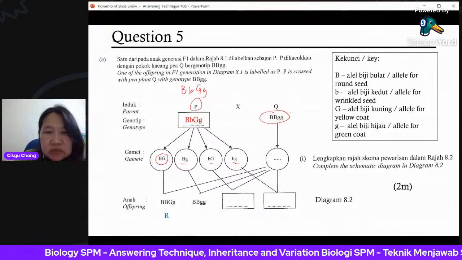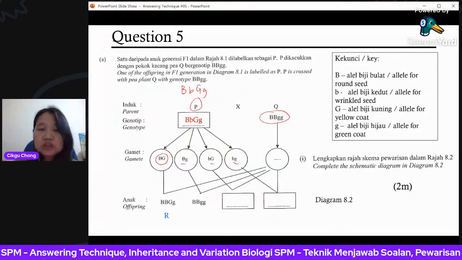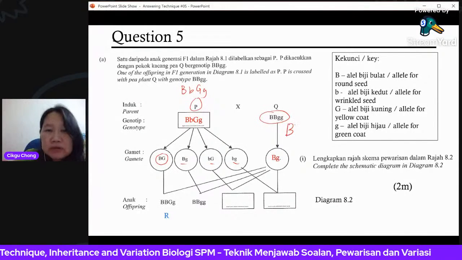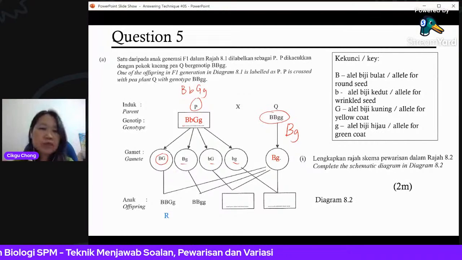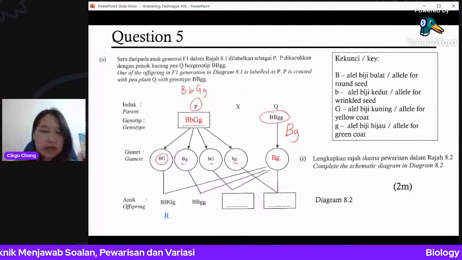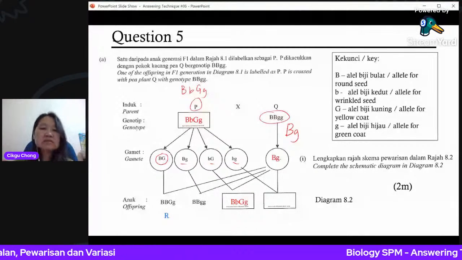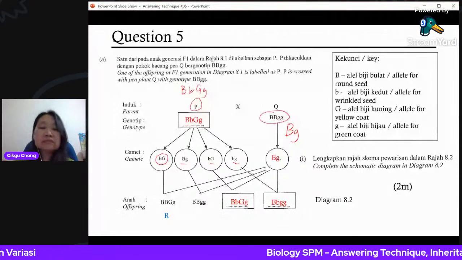Now this one, capital B, small g, there's only one. It only produces capital B and small g. So you can just write one only. And later you combine everything, right? You're going to get this. All right, so you just complete the schematic diagram.